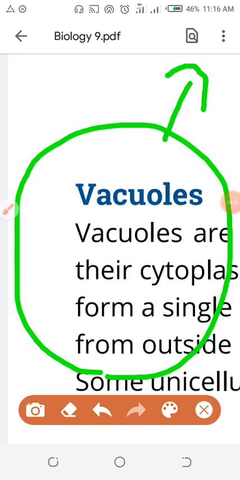What is the definition of a polar molecule? Charged molecules in which a partial positive or partial negative charge is present are called polar molecules. And molecules which do not carry a charge, meaning the partial positive and partial negative charge will not be present, are called non-polar molecules. There is a separate way for each in the cell membrane. Polar molecules will enter through the protein door, that is, the protein layer.